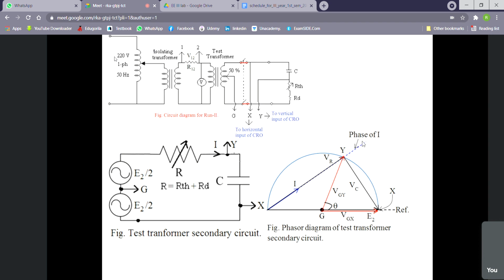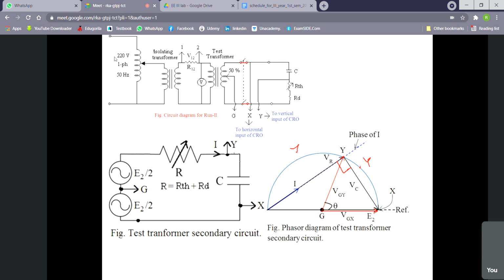Depending on the power factor of the circuit, the voltage of the circuit will be in phase with the current, and the voltage in the resistor will be in phase with the current, and the voltage in the capacitor will be 90 degrees lagging from the current, because in a capacitor voltage lags behind current. So this angle is always 90 degrees. Then the Y point will always lie on the semicircle, maybe here, maybe here.